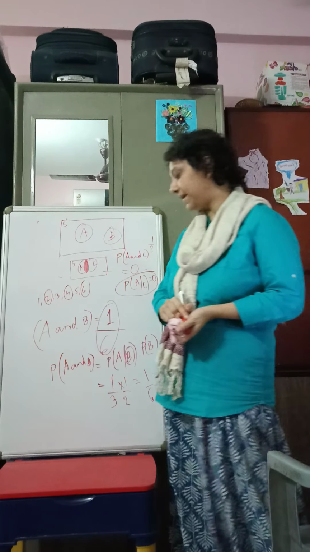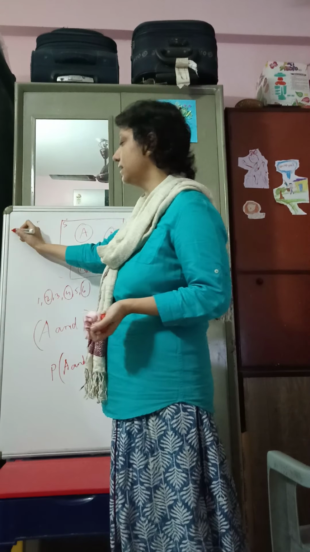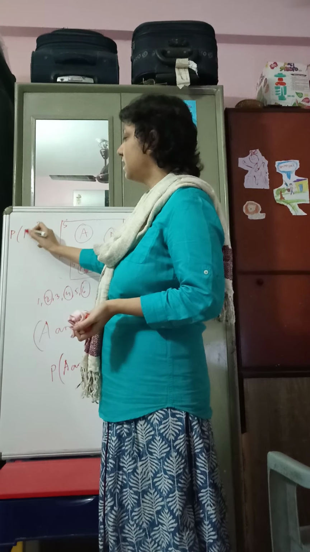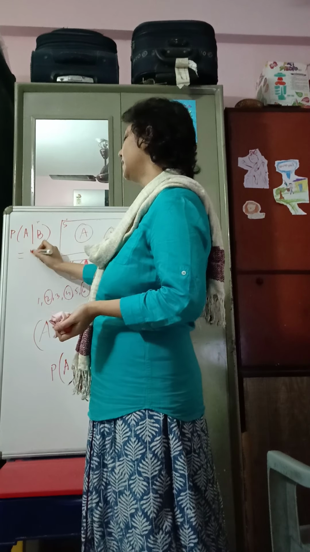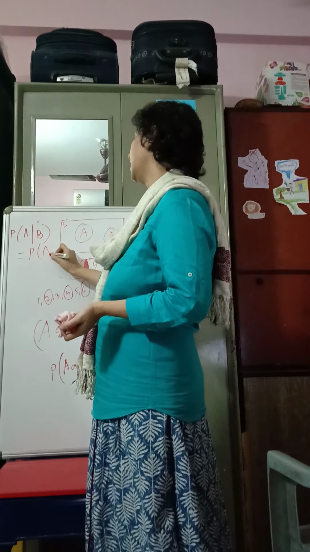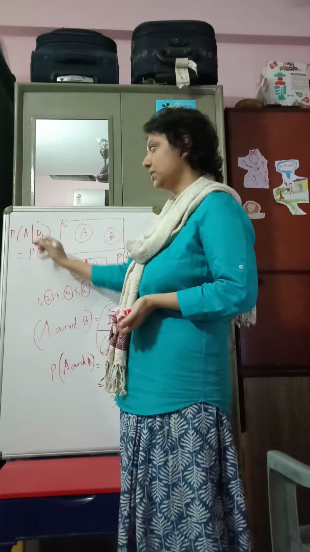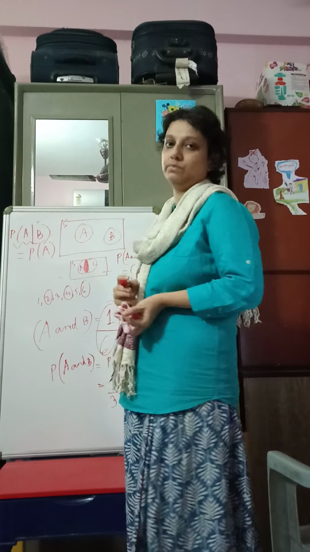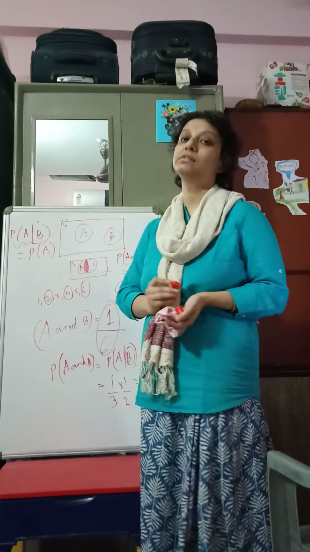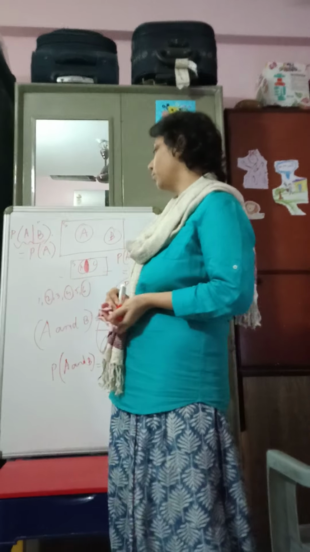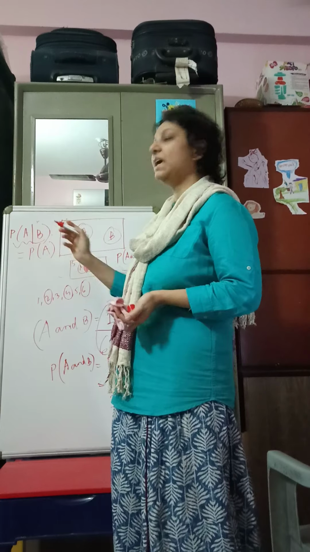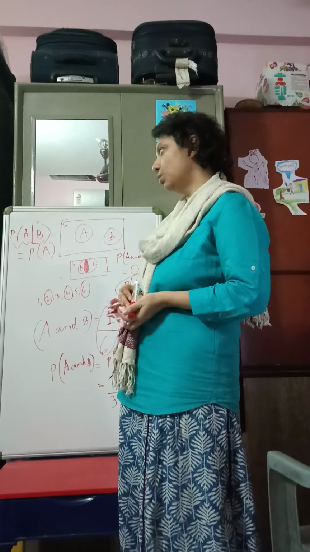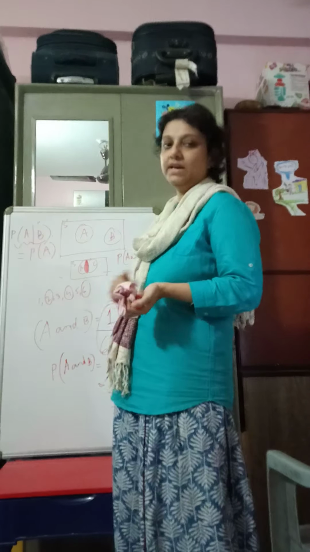Now what about independent events then? How do we define independent events? For independent events, P(A given B) would be the same as P(A). Mind you, this would not be equal to 0 if P(A) is not 0, which would mean that if A is not an impossible event, then P(A given B) would not be 0.